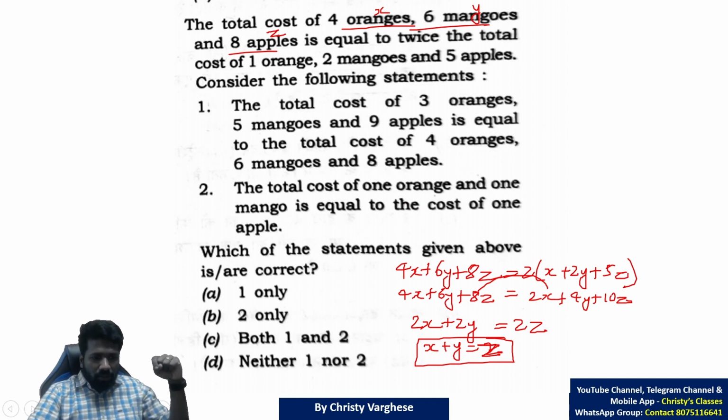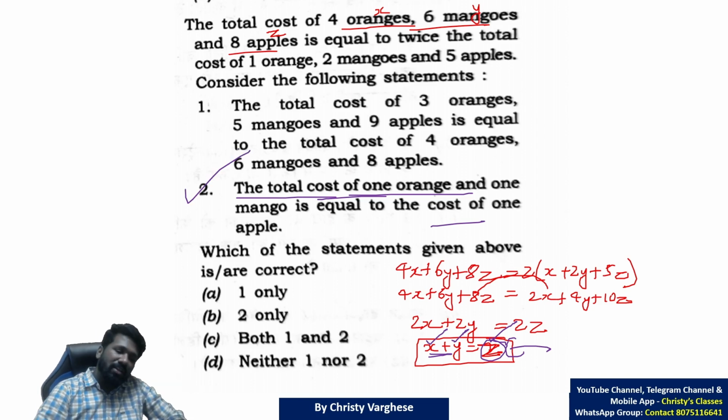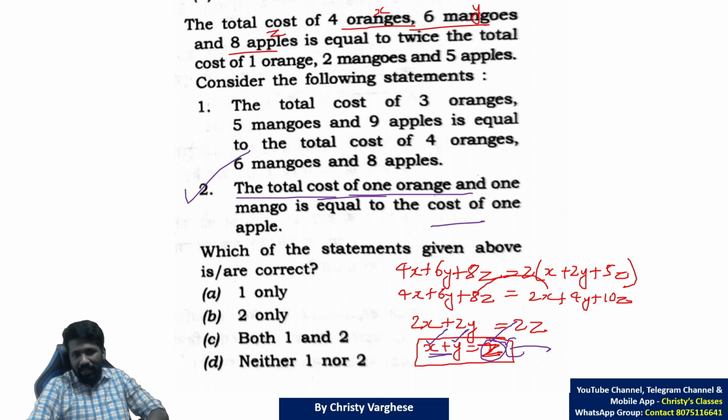Now with respect to this, you have to analyze each of the 2 statements. Statement 2, first we will analyze: total cost of 1 orange, that is x, and 1 mango, that is y. Total cost is x plus y. That is equal to the cost of 1 apple, which is z. So the simplified equation of the given data is directly the second statement itself. The second statement is clearly correct.